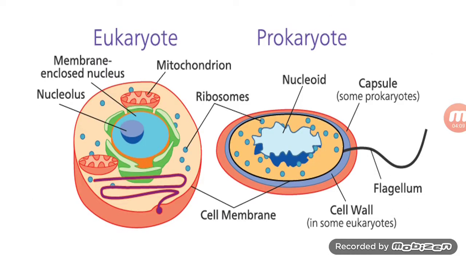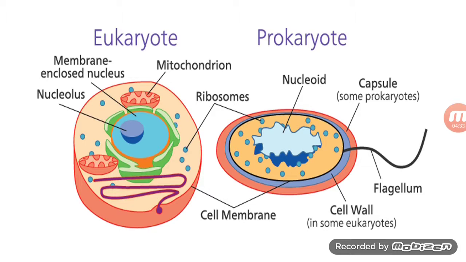So you can see over here the pictures of the two cells, eukaryote and prokaryote. You can see on the left hand side, eukaryotes have a definite membrane that is enclosing the nucleus. There is nucleus, nucleolus, mitochondria, ribosome. Ribosome, you can see, is present in both eukaryotes and prokaryotes.